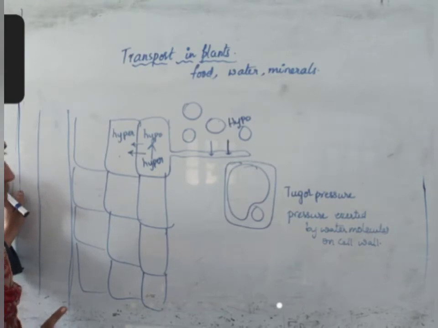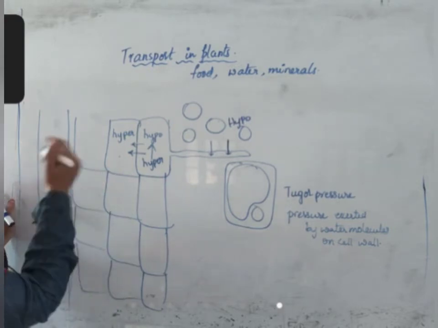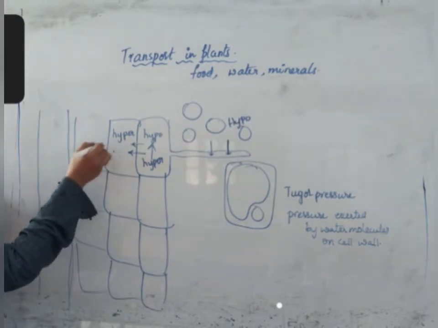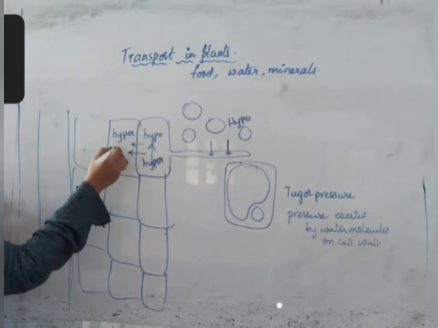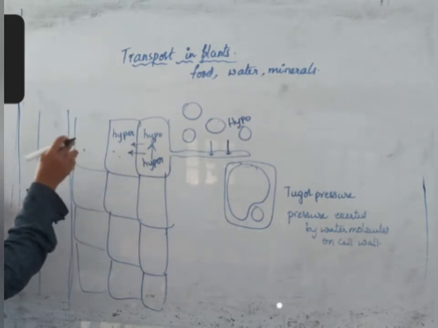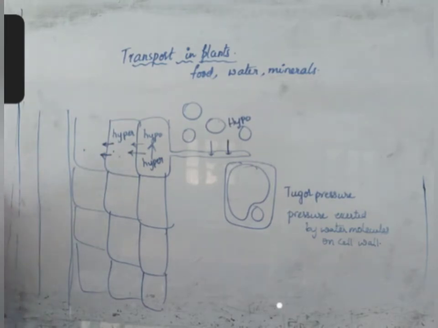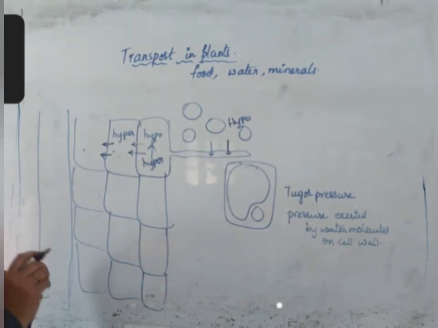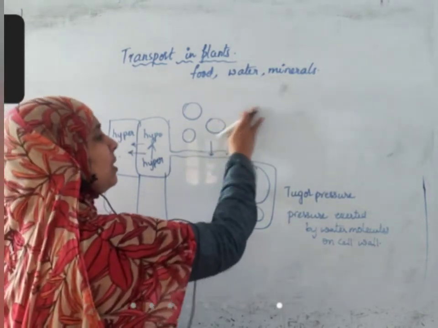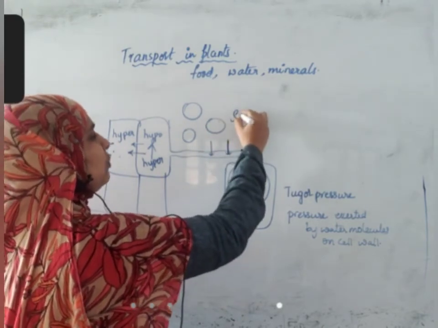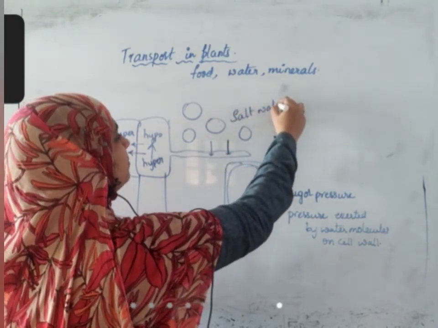I told you, pressure also has an impact, solute also has an impact. As a result, water is slowly pushed. Now this will be hypotonic and this will be hypertonic. This has more turgor pressure, this has less turgor pressure. So as a result, water moves inside. But if you are adding normal tap water, this will happen. If you add salt water, what will happen?